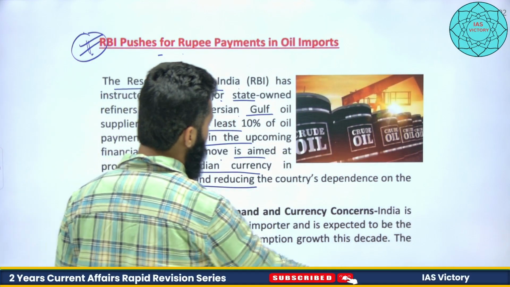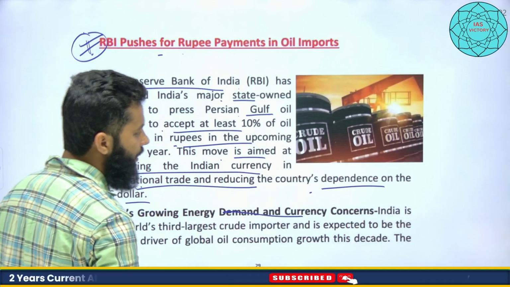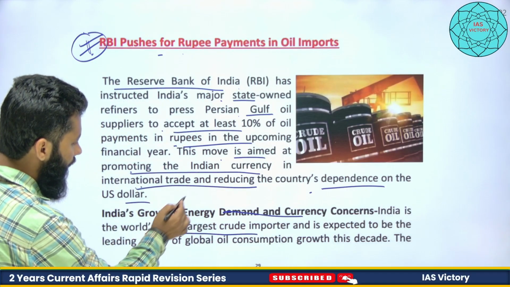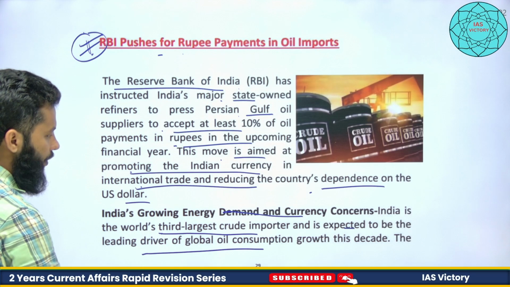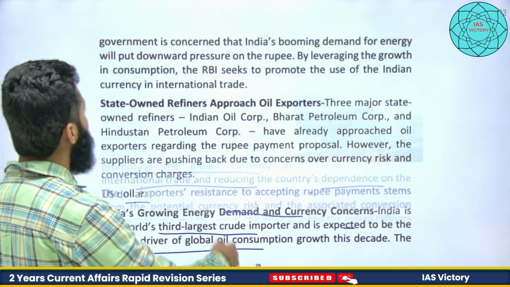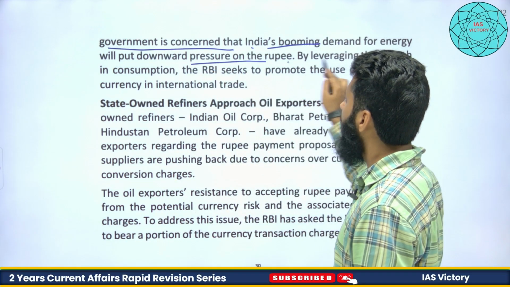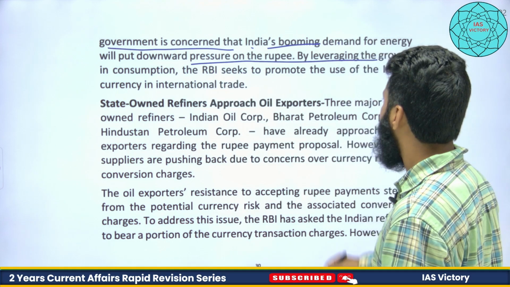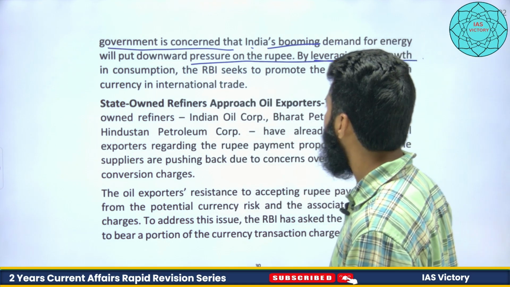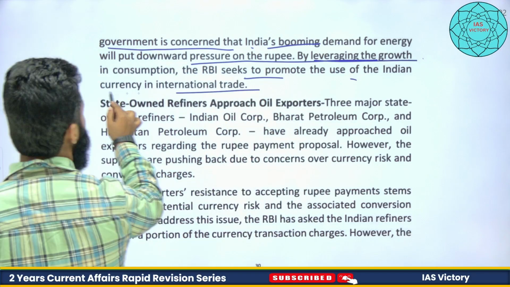International trade and reducing the country's dependence on the US dollar. India's growing energy demand and currency concerns. India is the world's third largest crude importer and expected to be the leading driver of global oil consumption growth this decade. So the government is concerned that India's booming demand for energy will put downward pressure on the rupee. As of now also you can see that rupee is sliding a lot. By leveraging the growth in consumption, the RBI seeks to promote the use of Indian currency in international trade.